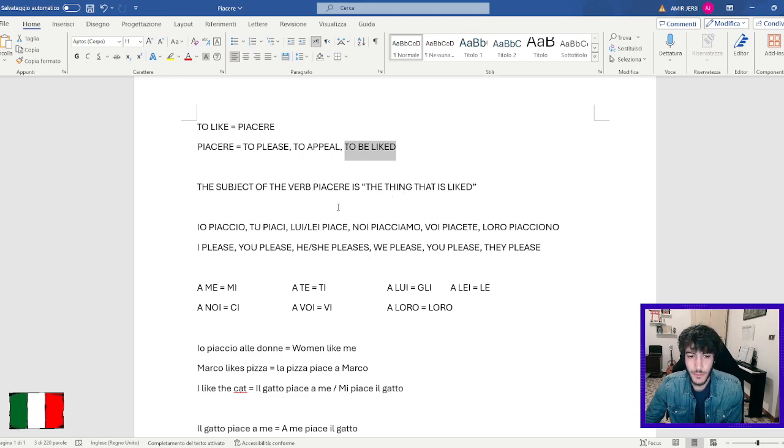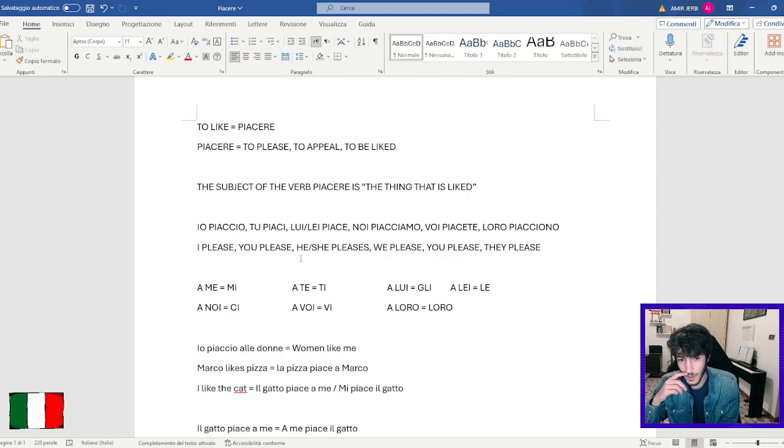So let's start from the conjugation of this verb. In the present tense, as we can see, the verb piacere is irregular, and it goes like io piaccio, tu piaci, lui lei piace, noi piacciamo, voi piacete, loro piacciono. And I would translate this conjugation like this, using the verb to please: I please, you please, he, she pleases, we please, you please, and they please.